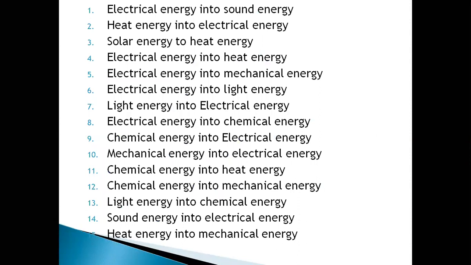First one is electrical energy converted into sound energy. Examples: loudspeaker, electric bell and stereo system are some of the many electrical appliances that convert electrical energy into sound energy. Second one, heat energy into electrical energy. Thermocouple and thermoelectric power stations are the examples which convert heat energy into electrical energy. Next one we have solar energy into heat energy. See here, a solar cooker is the best example which converts solar energy into heat energy.